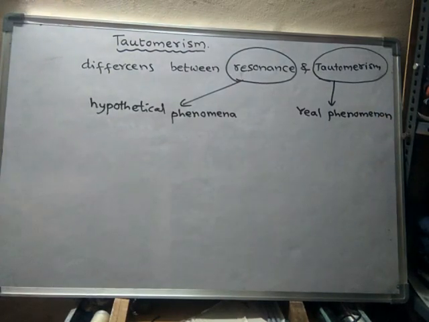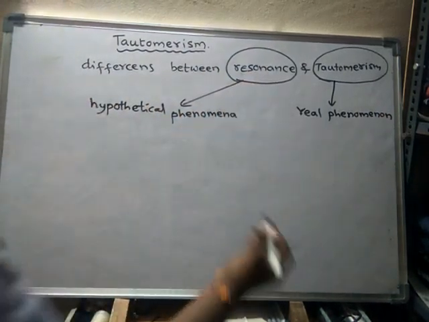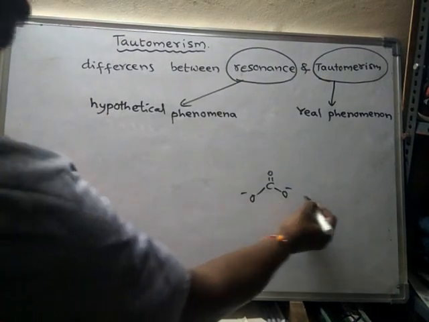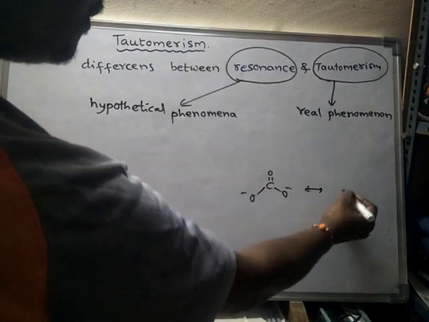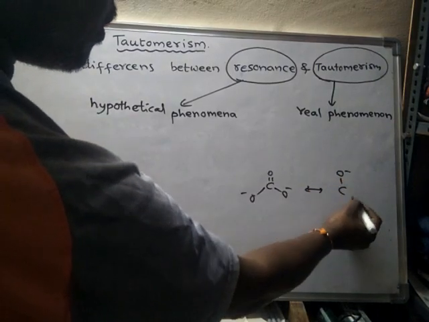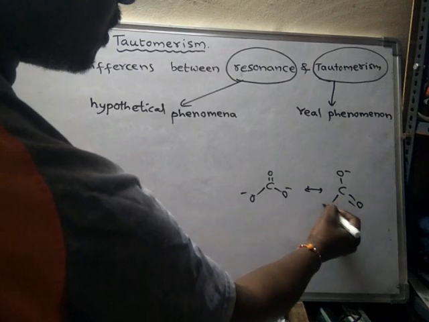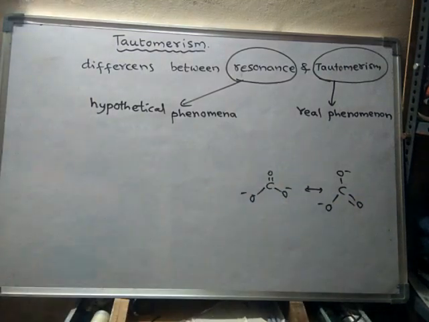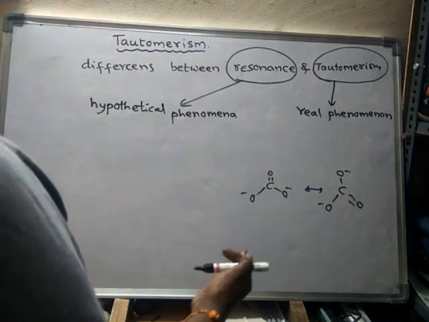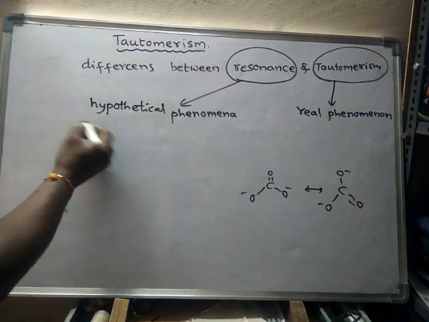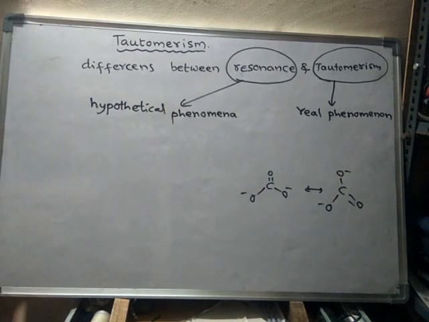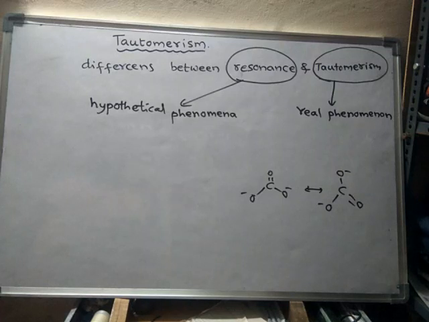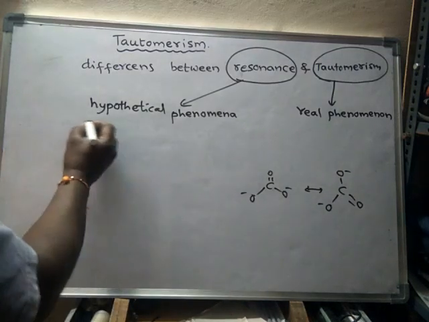See, already we have seen, one structure is converted into another structure like this, but we cannot isolate this structure from this structure, we cannot separate. That means the resonating structures cannot be isolated, cannot be separated.